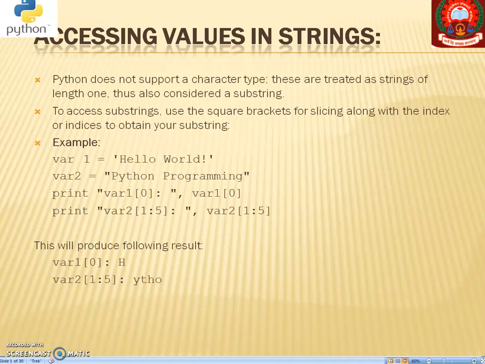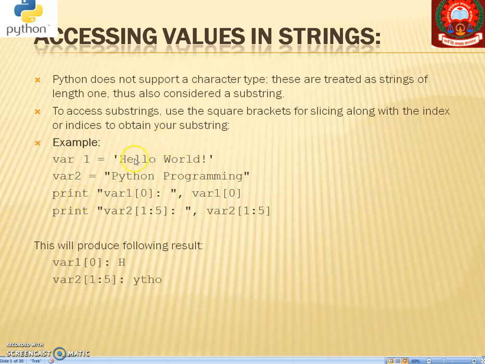So how to access the string that we have declared? This is the string var1, and here we have done print var1[0]. That 0 is the location of a particular character in the string, and it starts from 0, which is called zero indexing. That is, this h will be considered as var1[0], e as var1[1], then 2, 3, 4 and so on.